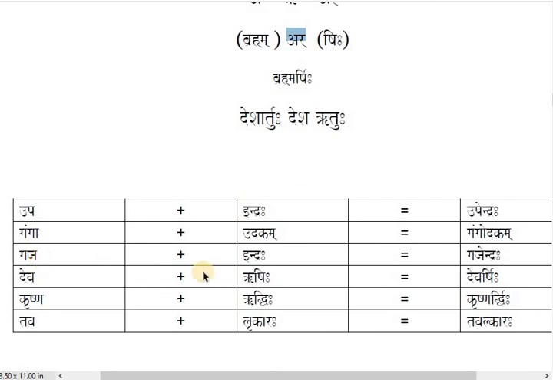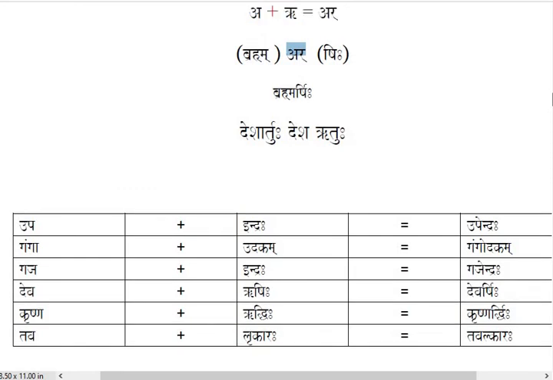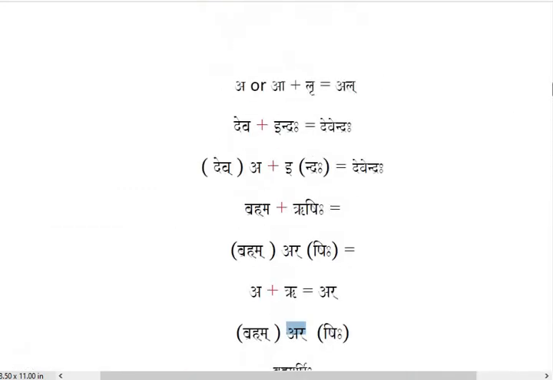Gaja, A. I, A plus I, E. So Gajendra. Deva, A plus Ru. What is the answer? A plus Ru, Ar. So Devarshihi. A plus Ru, Ar. Krishna Ruddhi. Again A plus Ru, Ar. Krishna Ruddhi. And again A plus Lru, Al. Remember this. A plus Lru, Al. Check this.